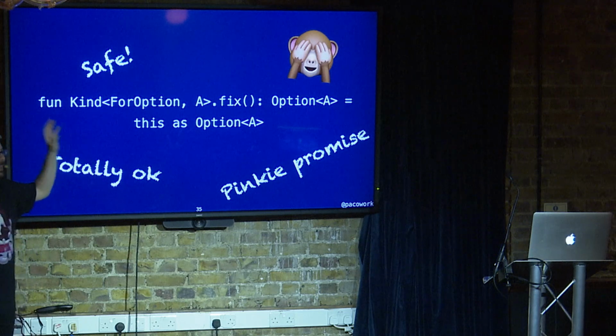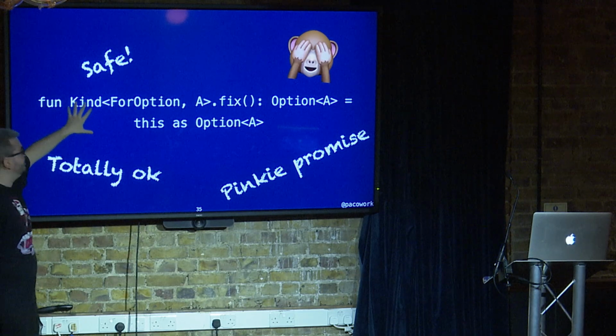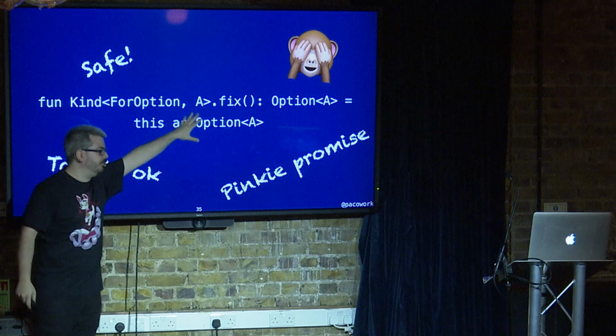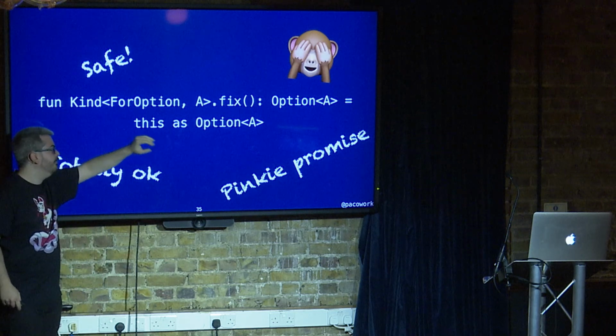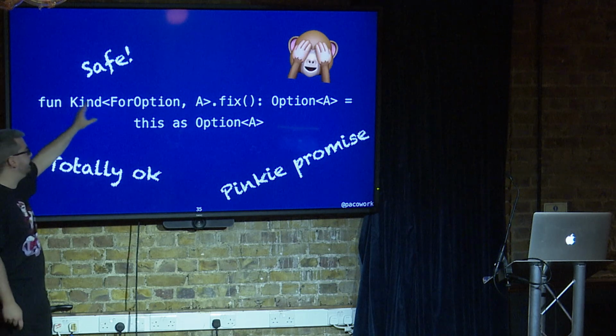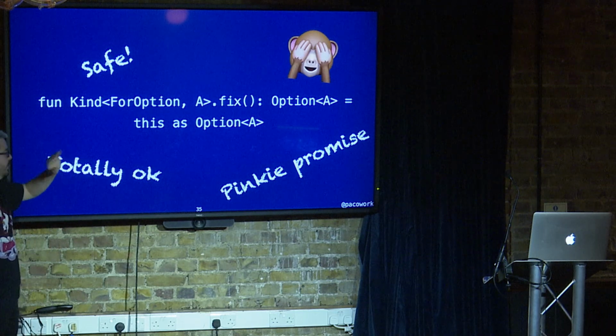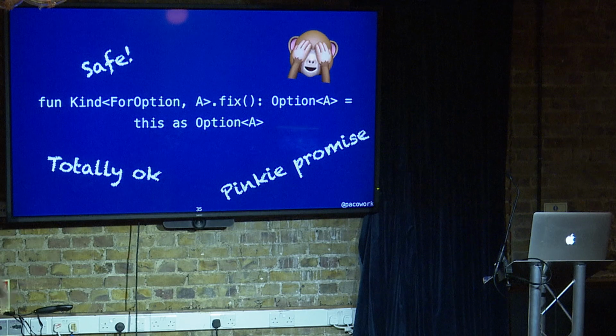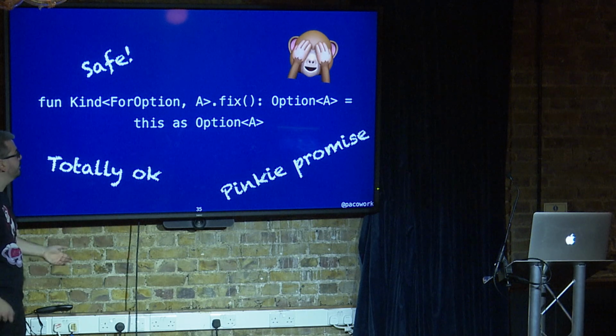So we're pretending that this is OK. This is the whole compromise of the whole system. We assume that the only implementation of this Kind for Option of A, you're only providing evidence for this one type. If there's a malicious agent in the system that implements Kind for Option for a list and then tries to use it in a polymorphic context, sorry, you're a malicious agent, you get nothing.